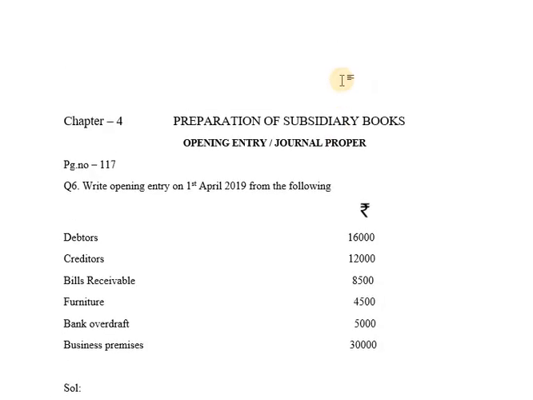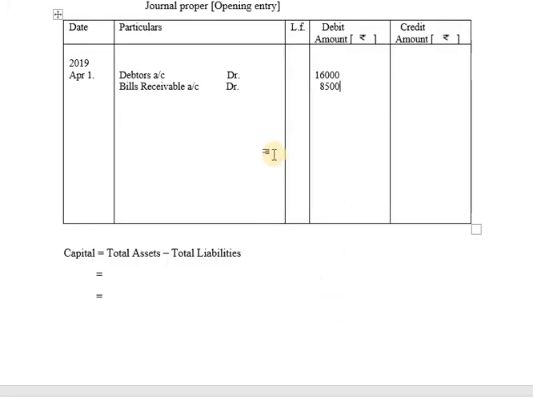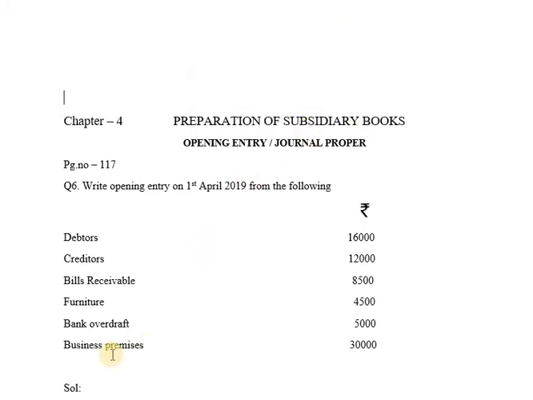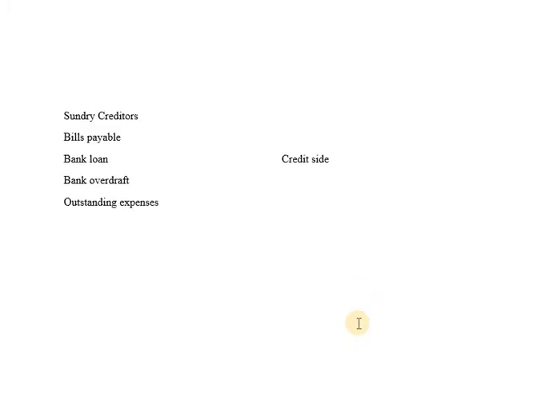Next, after bills receivable we have furniture 4,500. Furniture is not among those 5 names and furniture is an asset. It will be recorded on debit side as furniture account debit 4,500. So now you will be writing furniture account debit, 4,500 will be recorded on debit side. Next, after furniture we have bank overdraft 5,000. Bank overdraft is a liability. It is among those 5 names, so it will be recorded on credit side. For time being, keep bank overdraft aside.